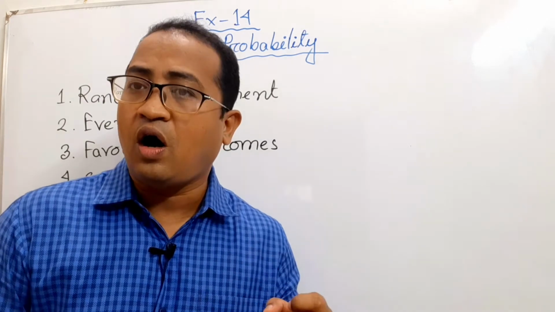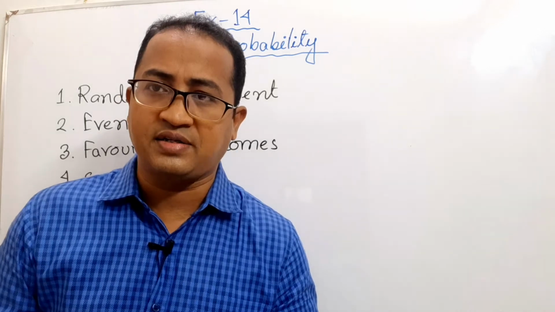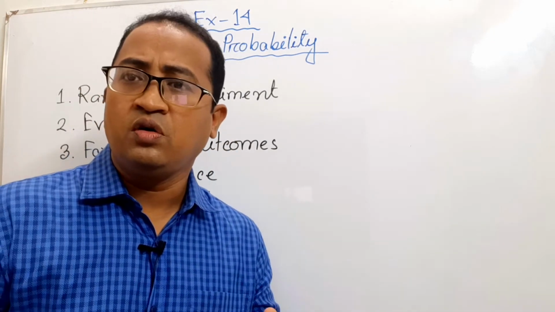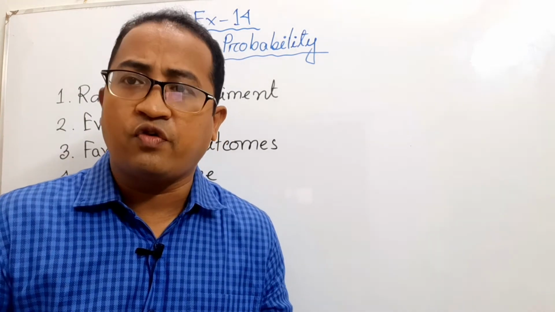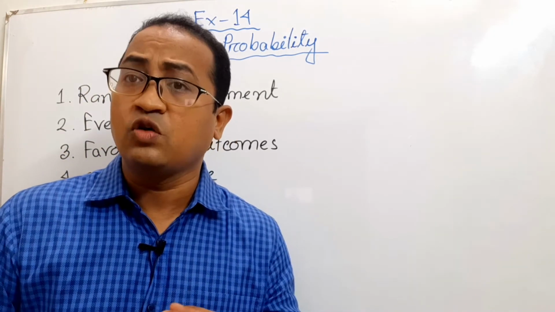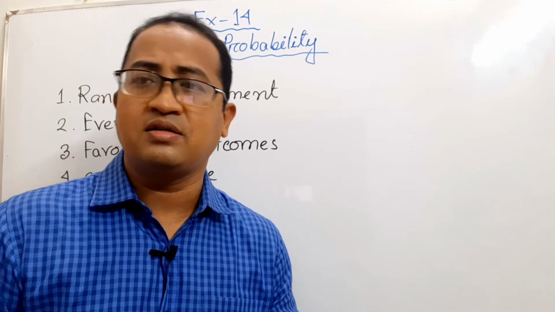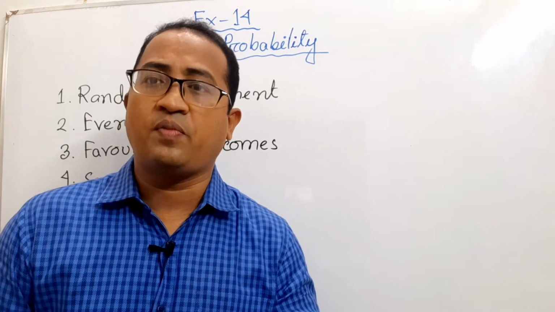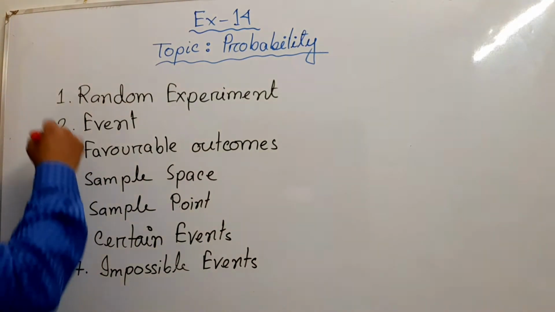Say you throw a dice. We know there are 6 numbers on a dice. These 6 numbers are the possible outcomes. You know it may be 1, 2, 3, 4, 5 or 6 in throwing a dice, but you don't know exactly which one you will get. So this experiment is known as a random experiment. I think you have understood random experiment.